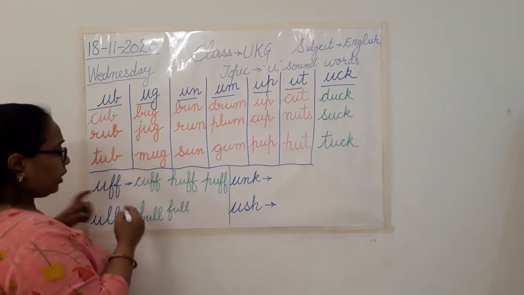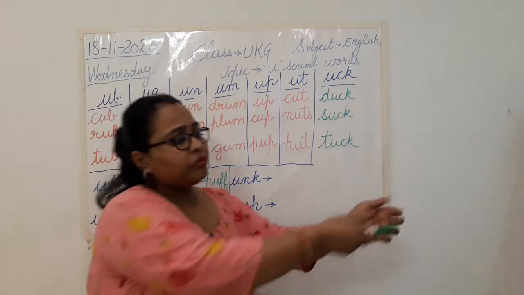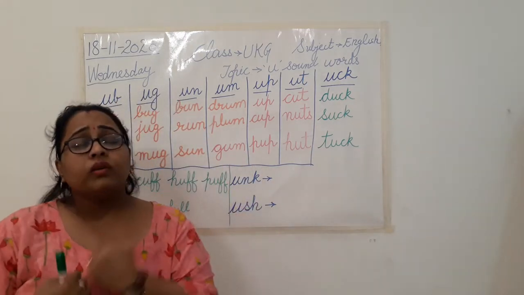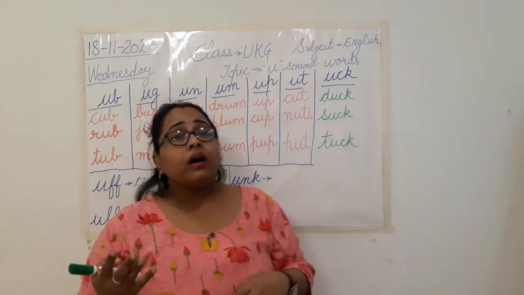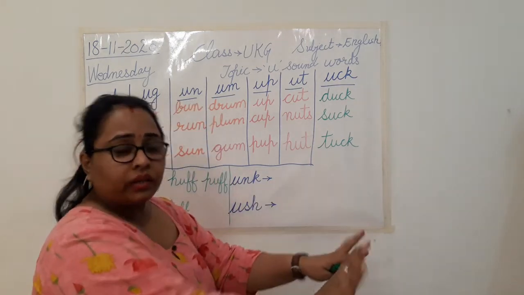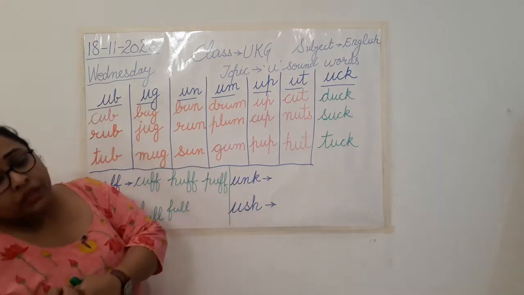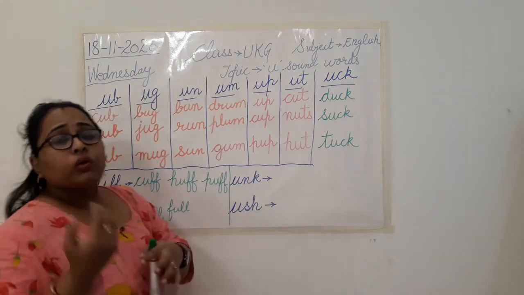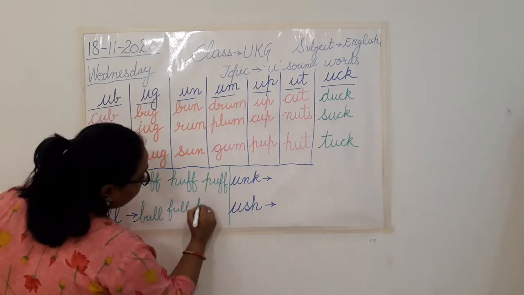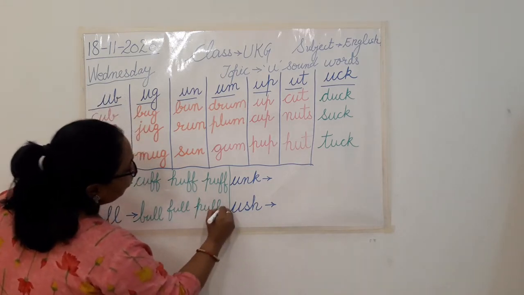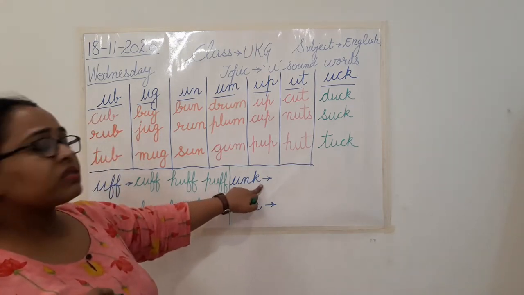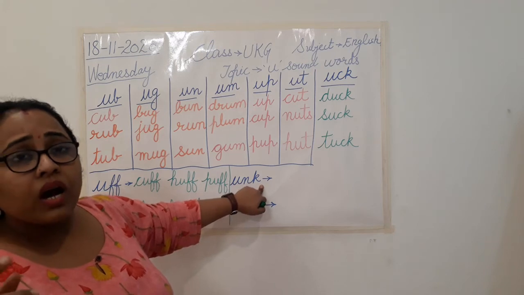Okay. Now when I'm dragging something, मैं किसी को अपनी तरफ I'm pulling, किसी को खींच रहे हैं हम. So what you will call it? Pull. Yes. Push मतलब जब हम धक्का देते हैं. But when आप अपनी तरफ किसी को खींच रहे हो, you call it pull. Clear? Pull. Okay. Now the next sound is unk.